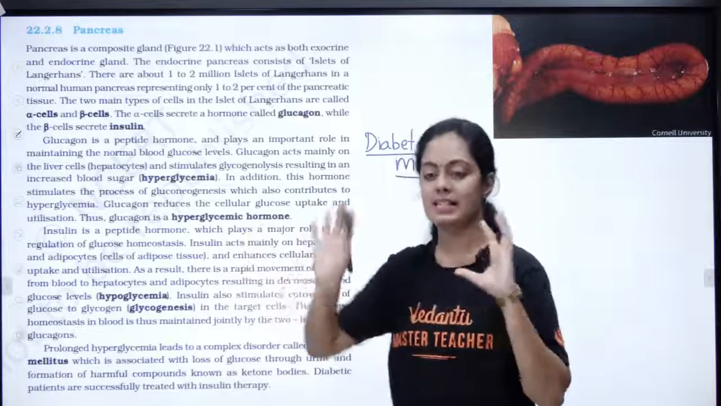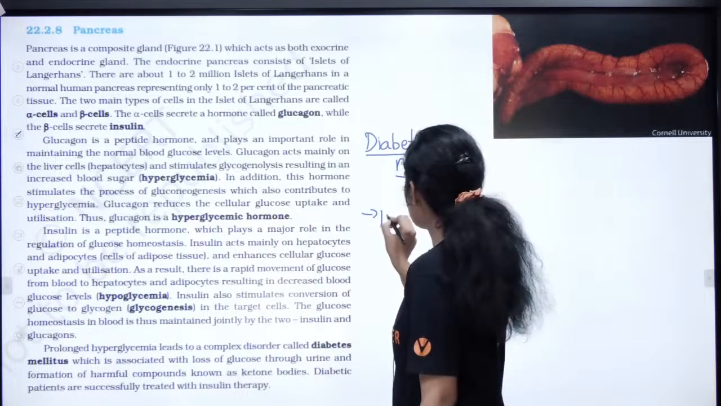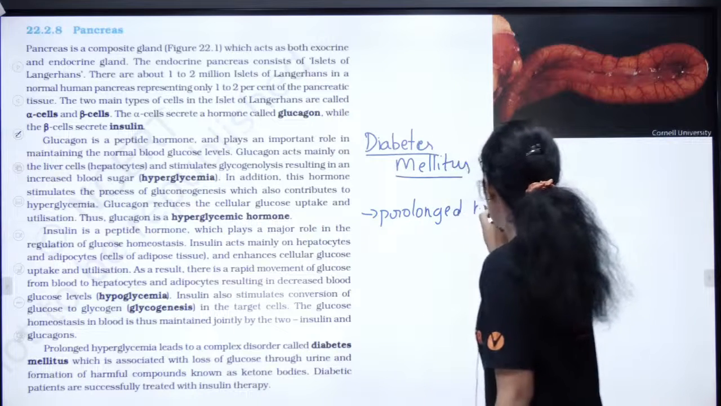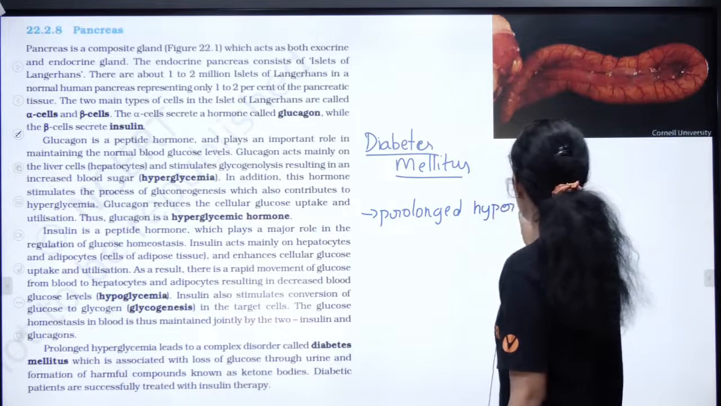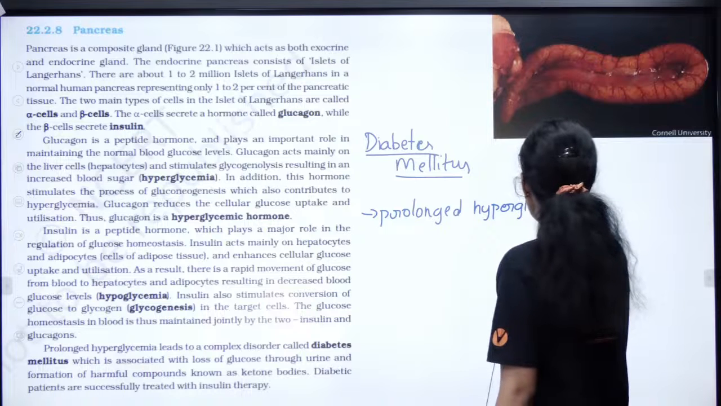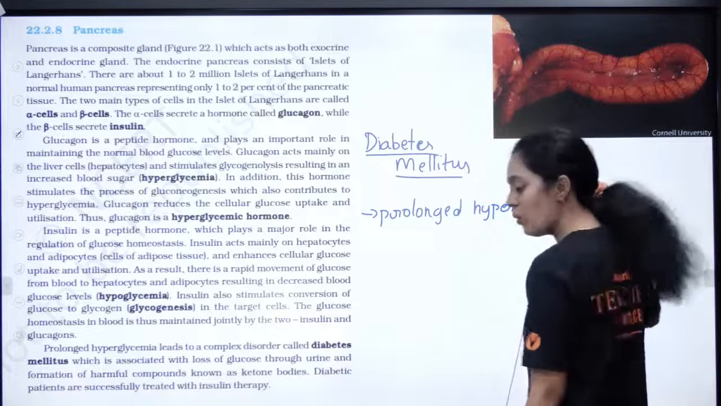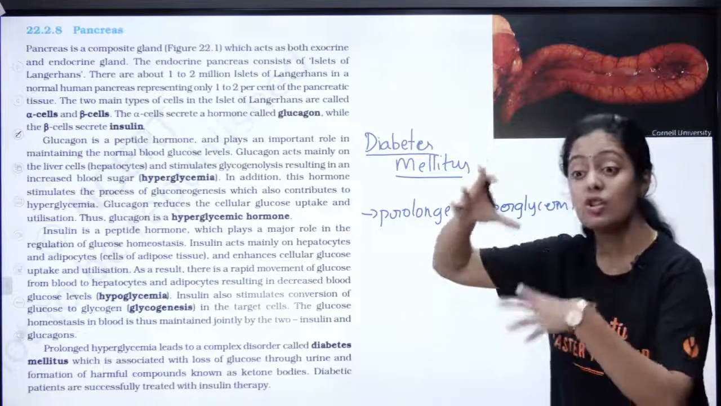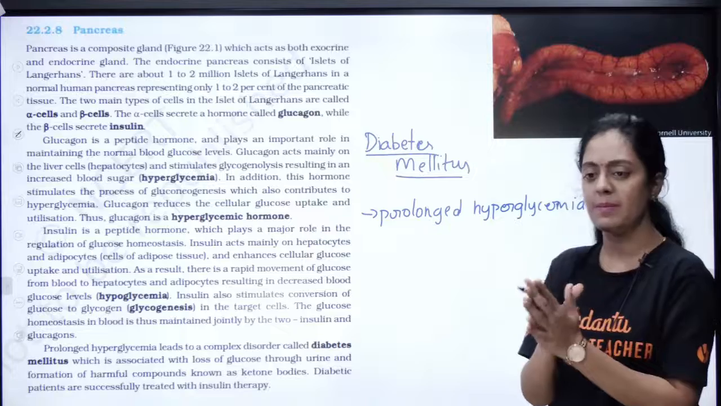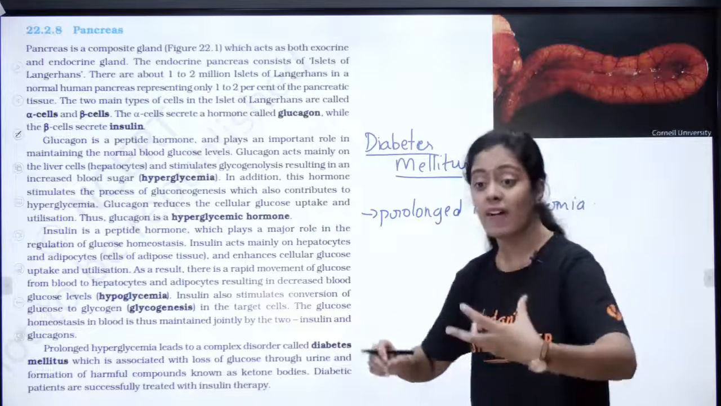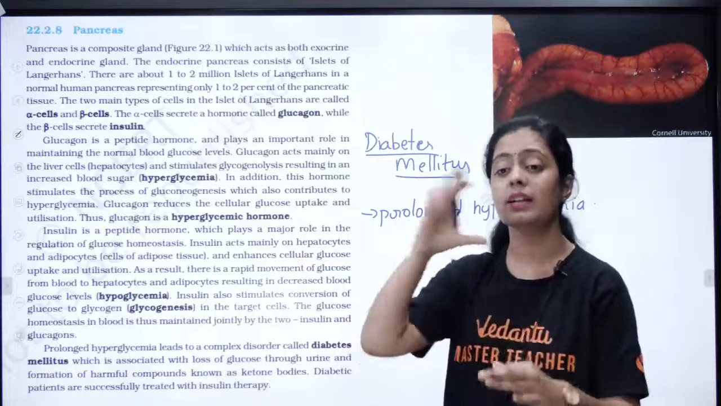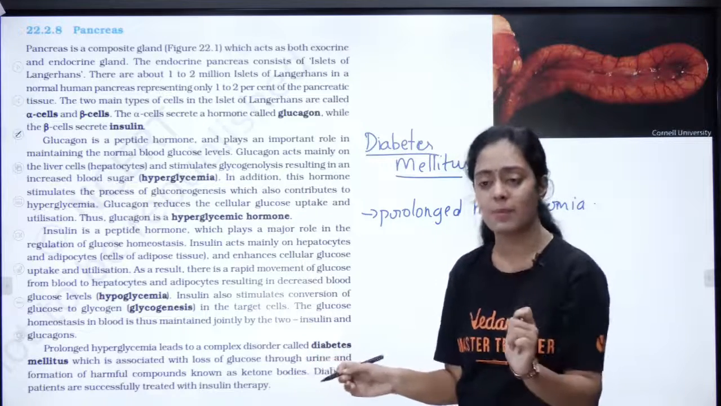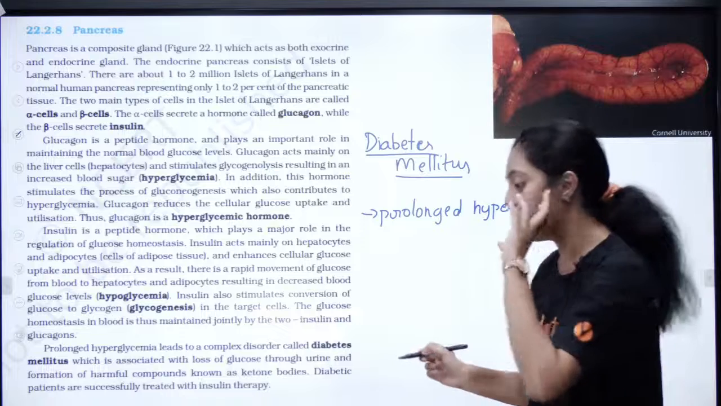What is diabetes mellitus? Prolonged hyperglycemia. What is hyperglycemia? It is high sugar level. Not one or two days, but if the sugar level stays high for several weeks or months, that is what we call prolonged hyperglycemia. Why does this hyperglycemia occur?